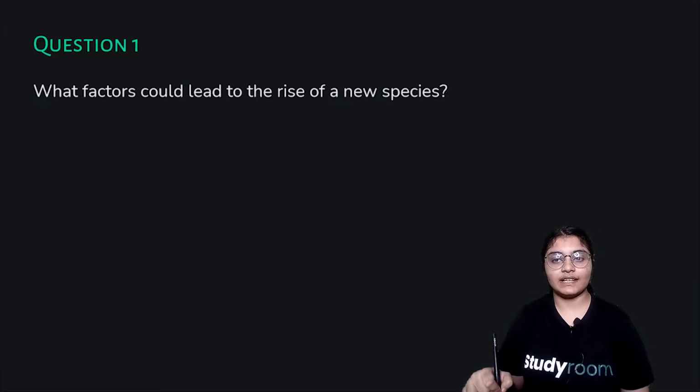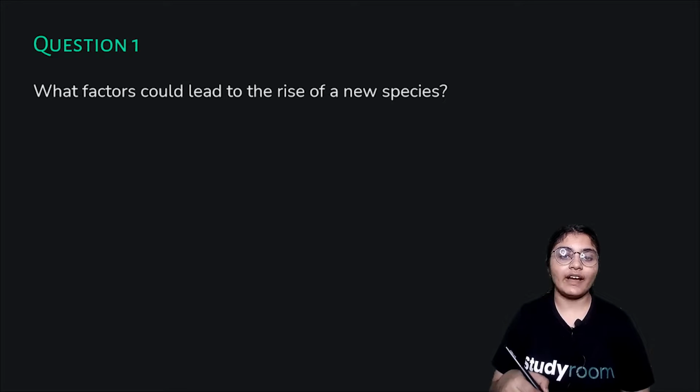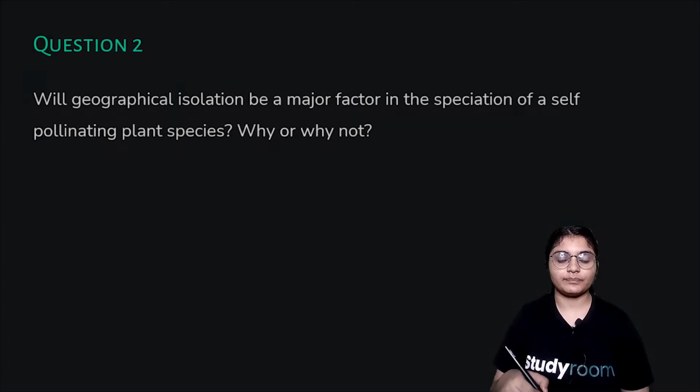Also there were factors like reproductive isolation and geographical barriers. So we studied all these things in this video, and you can just go back and list out the factors that are helpful and are leading to the rise of a new species.